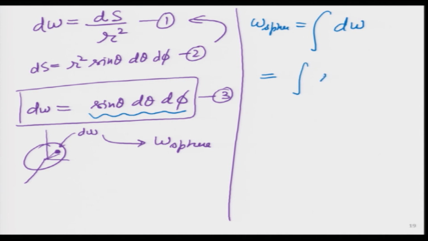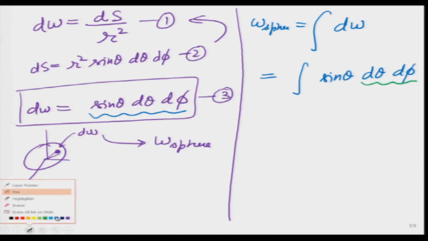So, I will say it is integration of sin theta d theta d phi, but because we have 2 variables over here, we have a double integral, right? We are integrating with d theta also and d phi also. I must have 2 integration signs, which means I will put a second integration sign also. So, first I will integrate with phi, then I will integrate with theta.